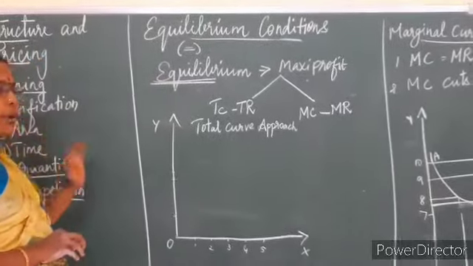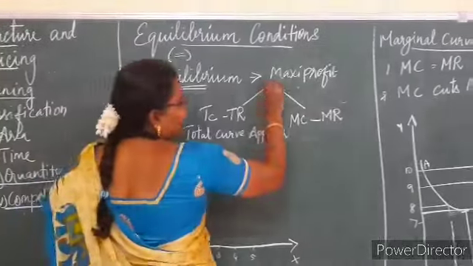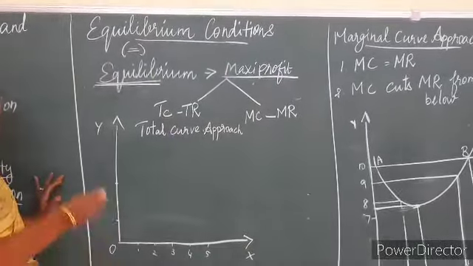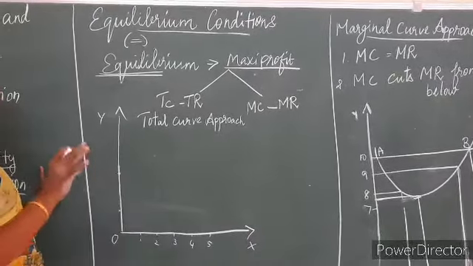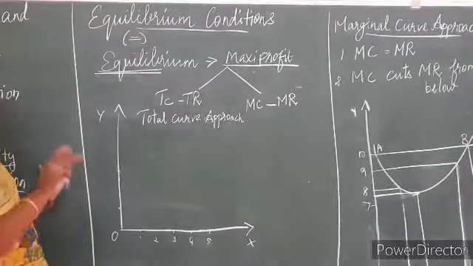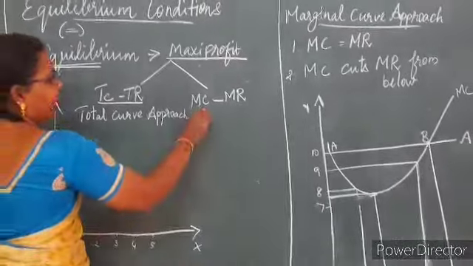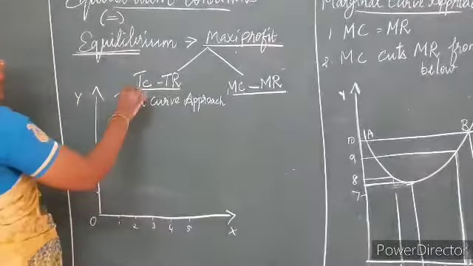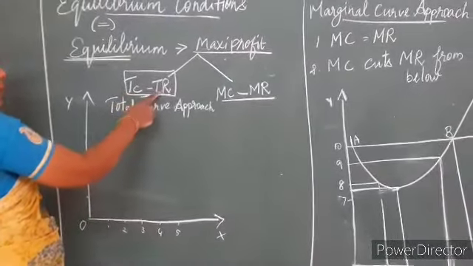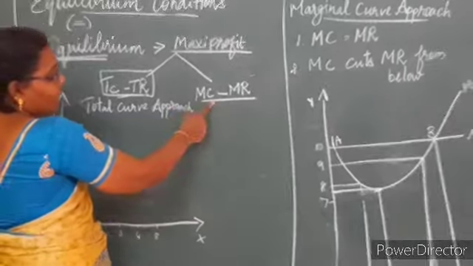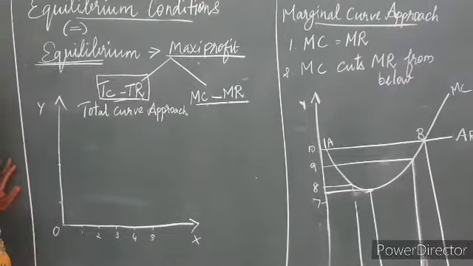Usually a firm, a producer, wants to reach his equilibrium point when he is getting the maximum profit, isn't it? He wants to earn more profit. Usually the producers want to earn more profit. So the profit can be calculated by 2 approaches. One is the total curve approach and the other one is the marginal curve approach. Under the total curve approach, profit is calculated as total revenue minus total cost. Under the marginal curve approach, it is marginal revenue minus marginal cost.